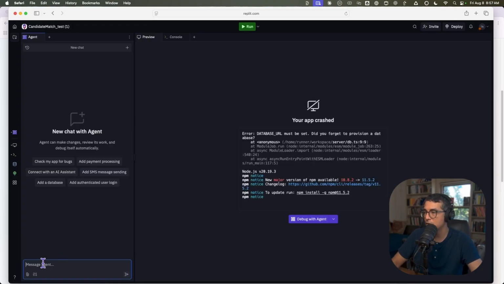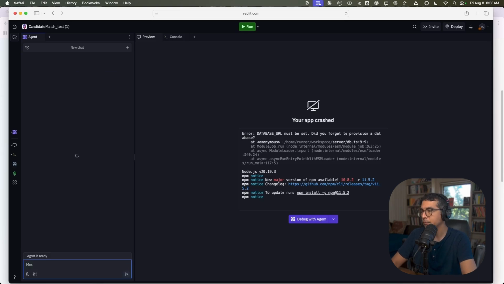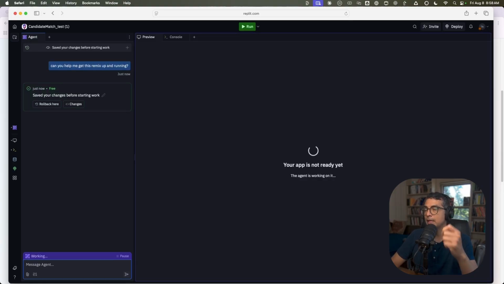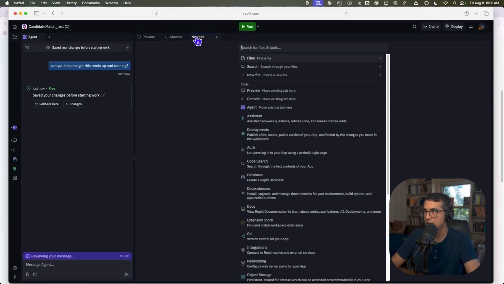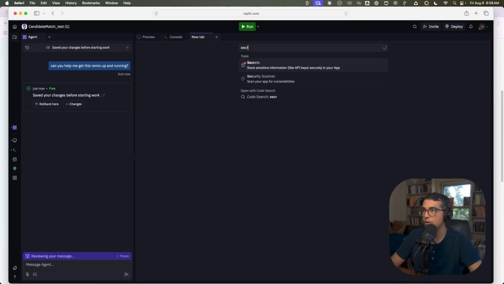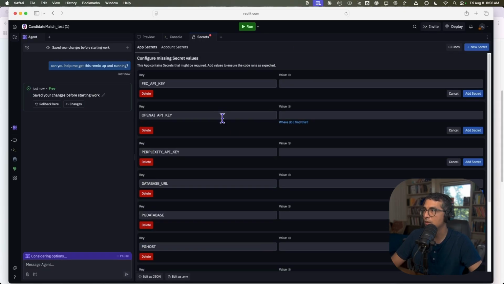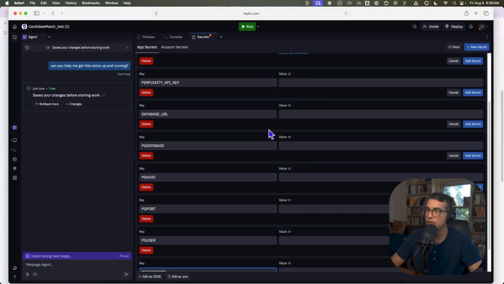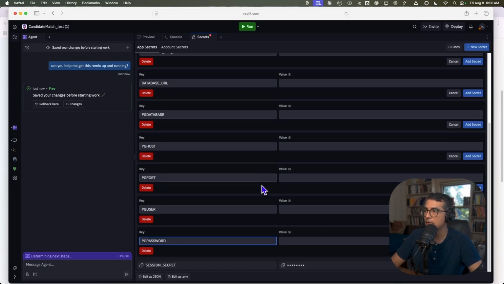So you can see we have a crash here, but all I have to do is say, can you help me get this remix up and running? An agent will know that it has to configure the database, and it will also pick up on the fact that you need to put in the secrets for your API keys. So if I go here, you'll see all of these secrets are missing. An agent will prompt you to fill these in.